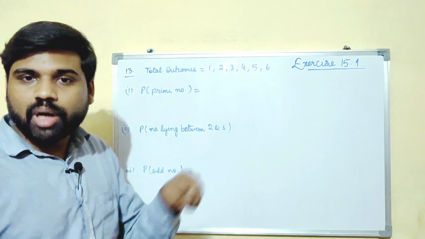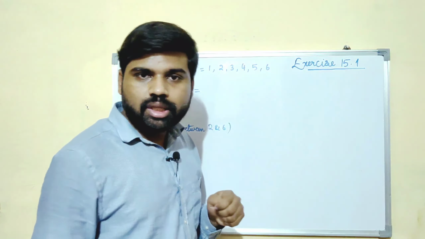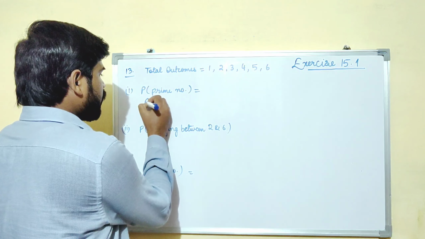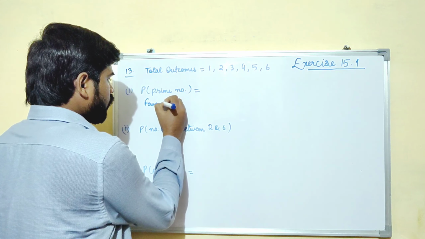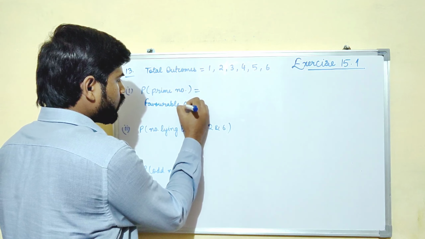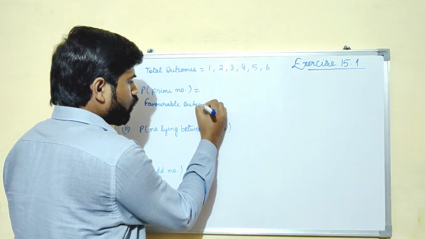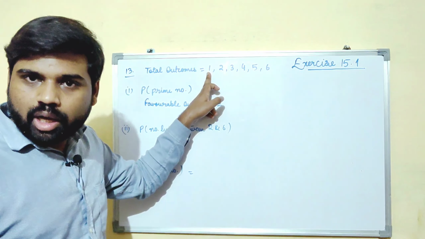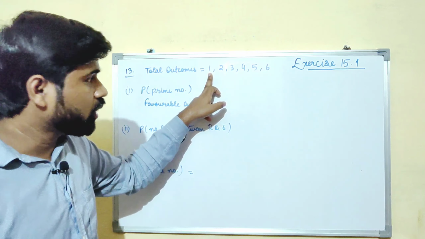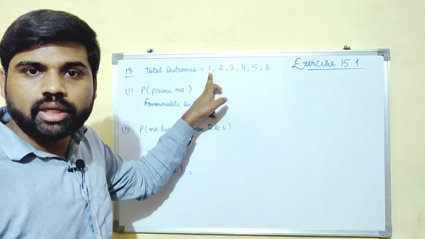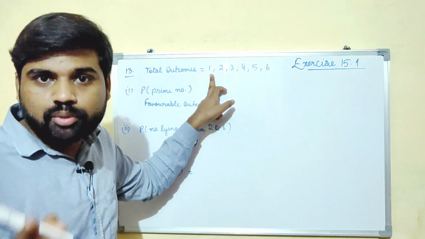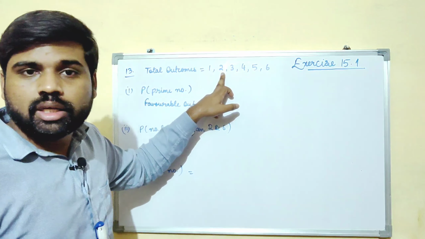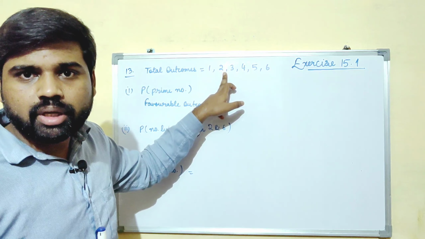Now we need prime numbers. How many prime numbers are there? You can write it here, the favorable outcomes. Is 1 a prime number? No, it is not a prime number, neither prime nor composite. Second, 2, is it a prime number?